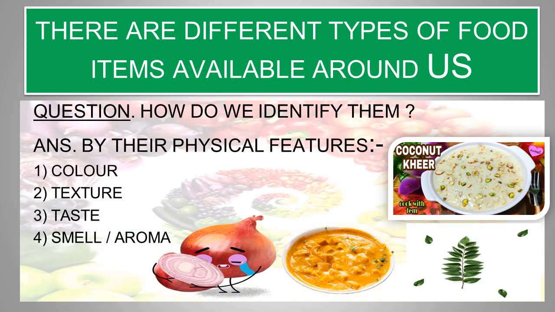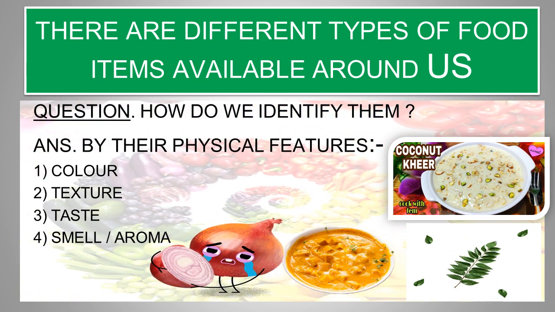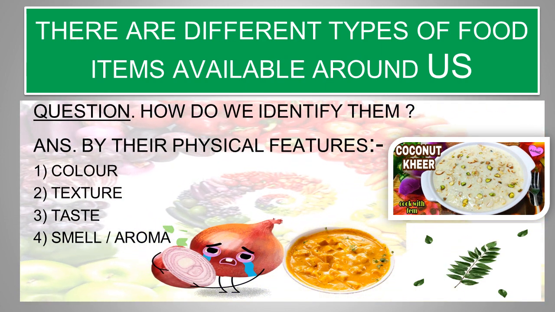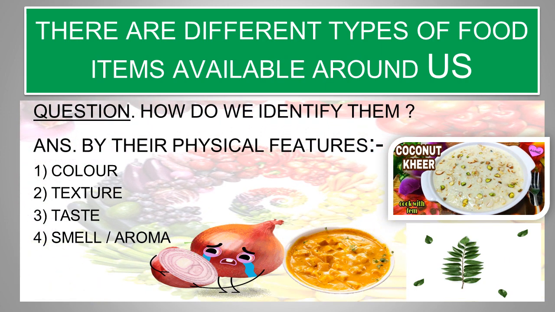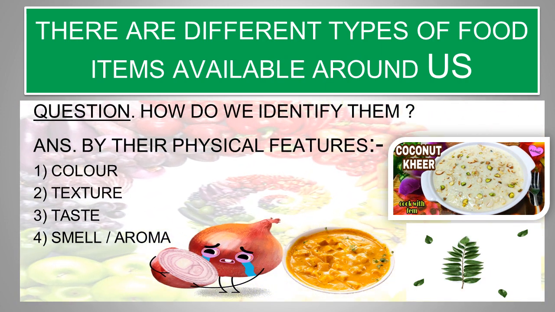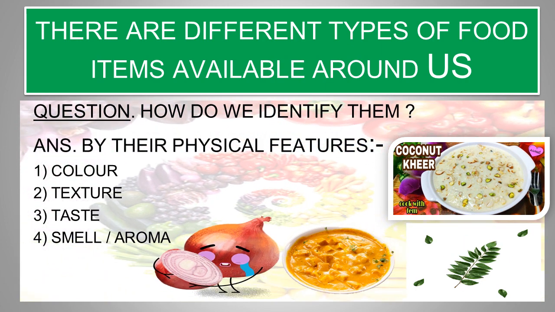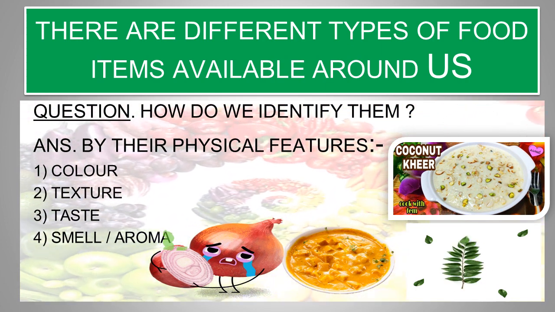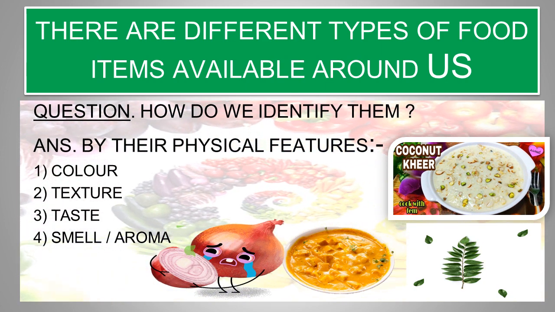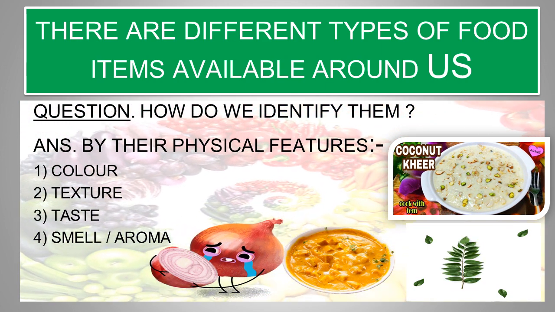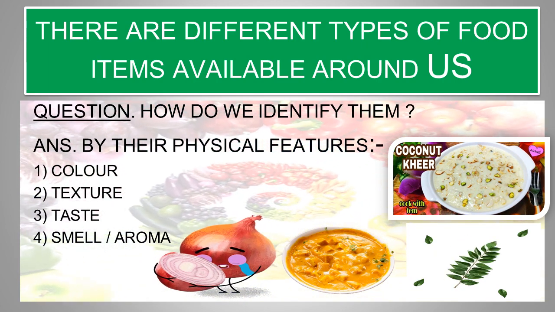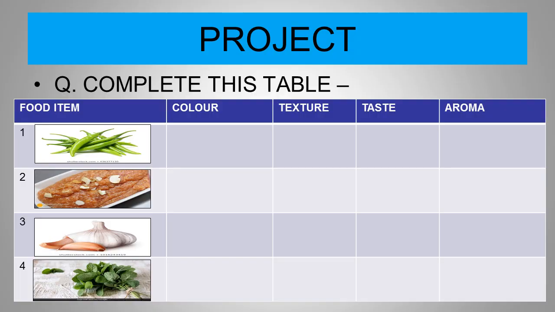Similarly, we have a variety of food items around us and we human beings enjoy the maximum variety because we know the processing of food as well. We get the raw material from mother nature and we cook it in different styles to get a variety of tastes. Now hope, my dear children, you would have understood the physical features of food, that is how they look, how they taste, how they feel to touch, their smell or aroma.